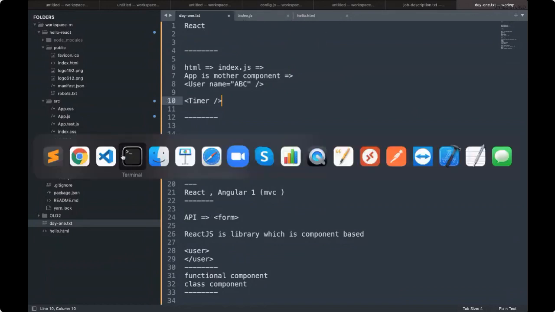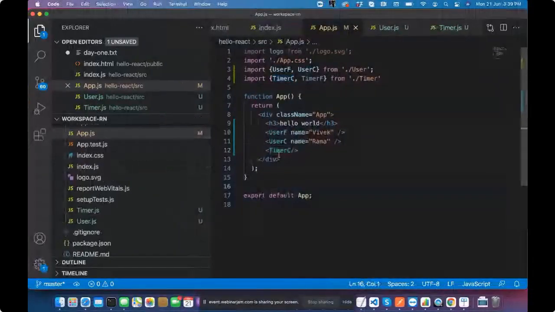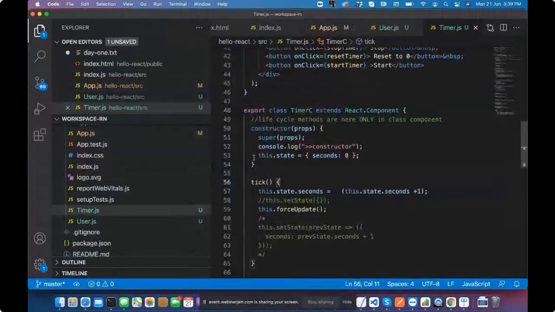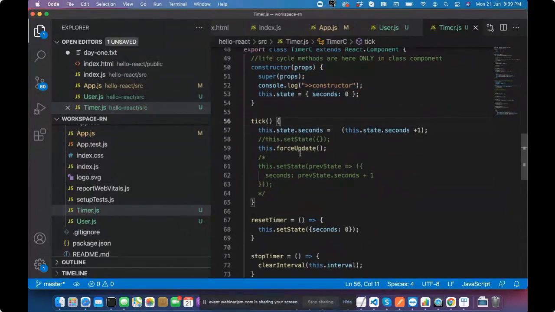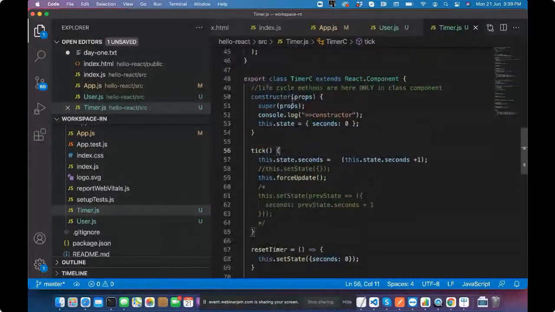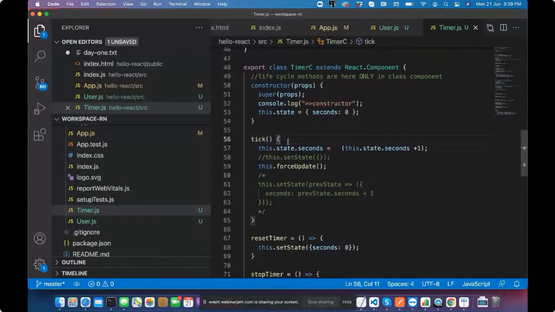Going and seeing the code again, we have taken a state here. This is props, and this is state, and we are initializing this in the constructor.